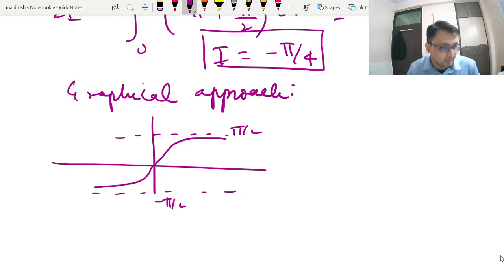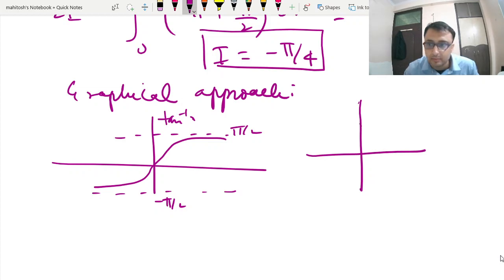So this is your tan inverse graph. But suppose I want to draw the graph of tan inverse of 1 by x.